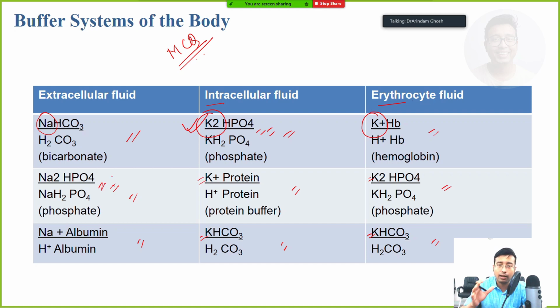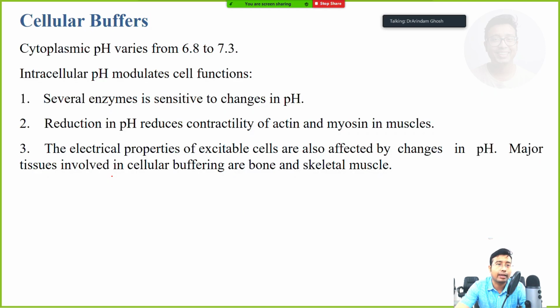If you are watching this video again on YouTube, you can rewind, listen to what I just said and apply your own brain and it will be very clear. The thing is, potassium inside the cell, sodium outside the cell. Okay. So when we are done with all these, there are few cells, even tissues, that can also act as a buffer.